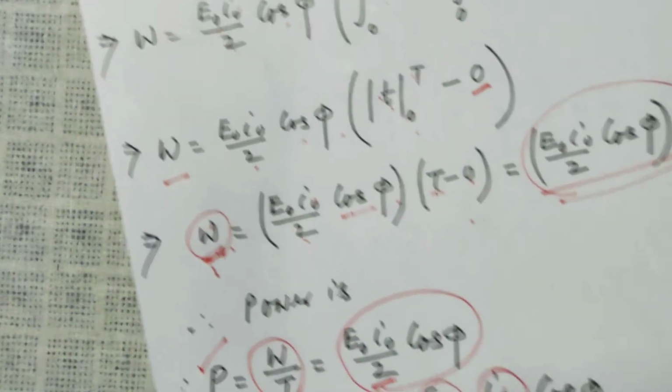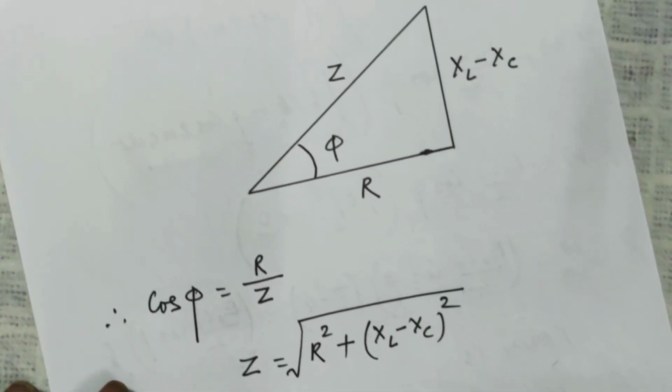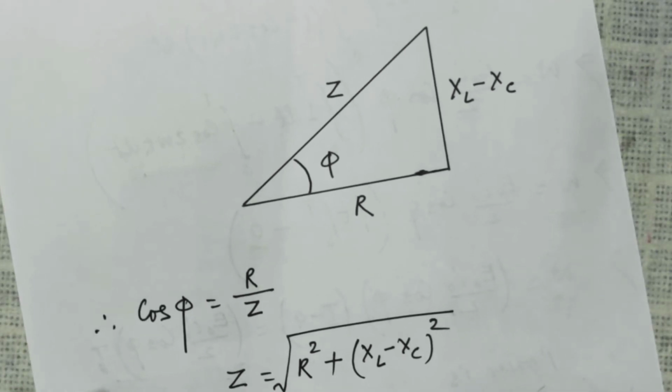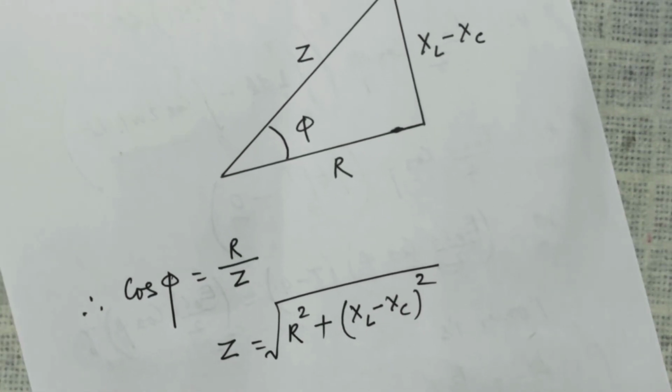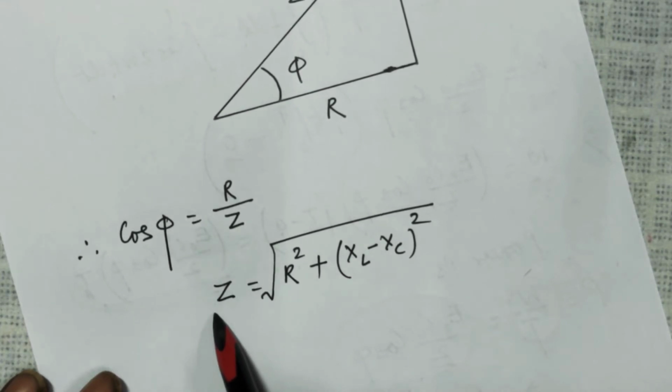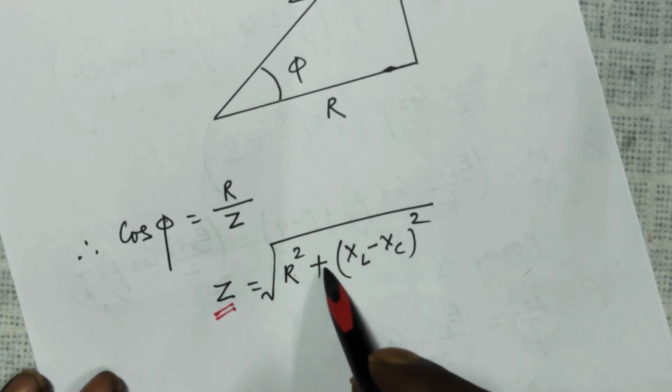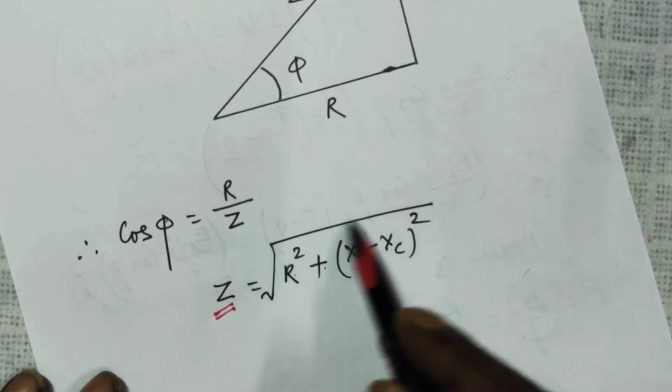Now, if you look at the impedance triangle which I had drawn before, for an RLC circuit, what was the total resistance offered by the RLC circuit? I had derived in previous lessons that the total resistance, called impedance, was the square root of R square plus XL minus XC whole square.